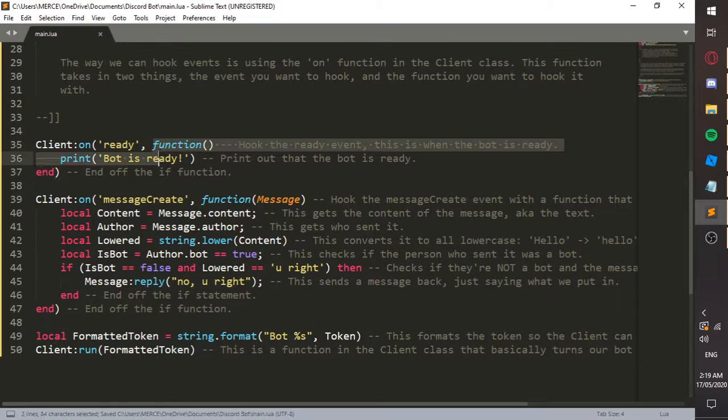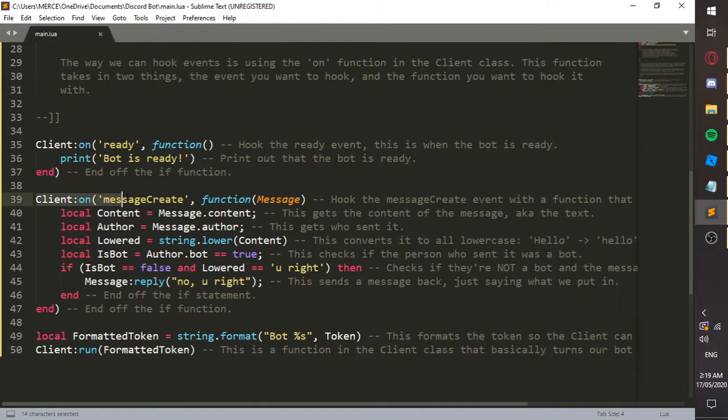A function is just something that can be run multiple times in code, a subroutine, and we pass it in. When ready is called, we don't need to worry when it's called, just what happens when it's called. It calls this function, and I just have it say the printer bot is ready.